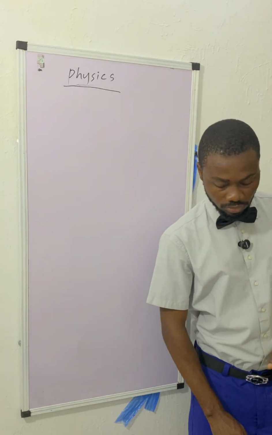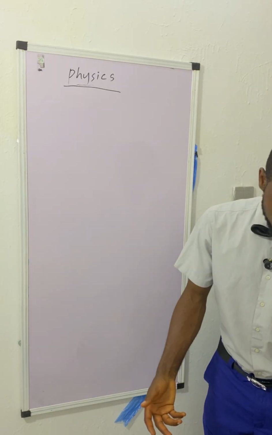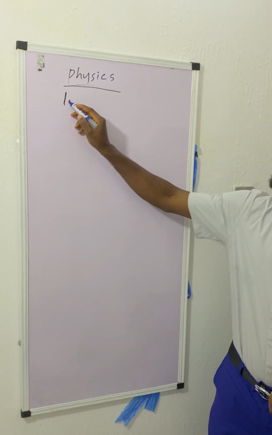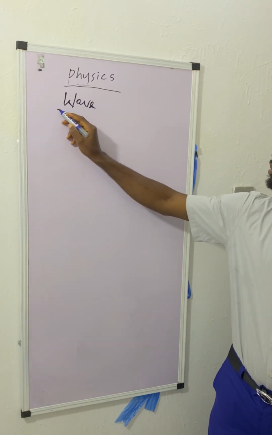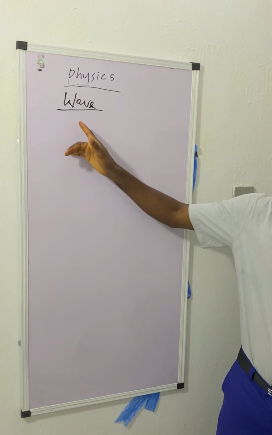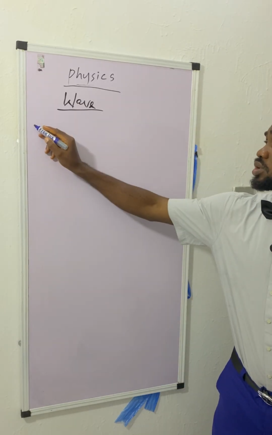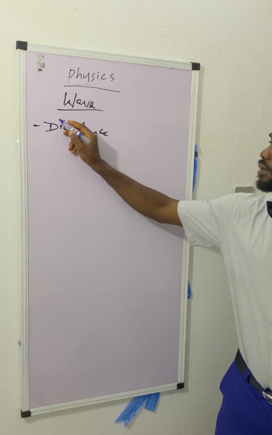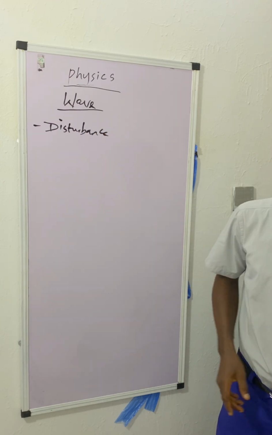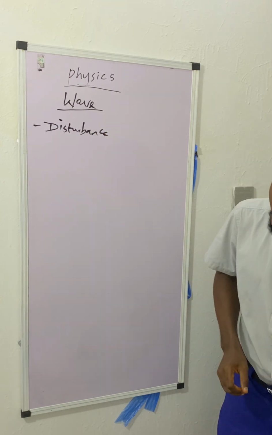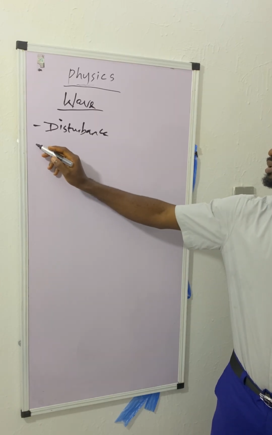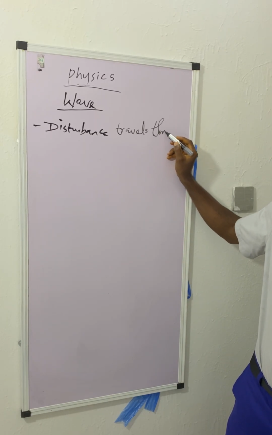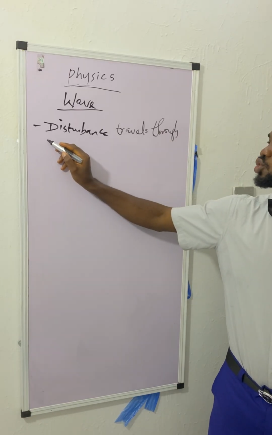Understanding wave: wave can be defined as a disturbance. This particular disturbance travels through something called a medium.